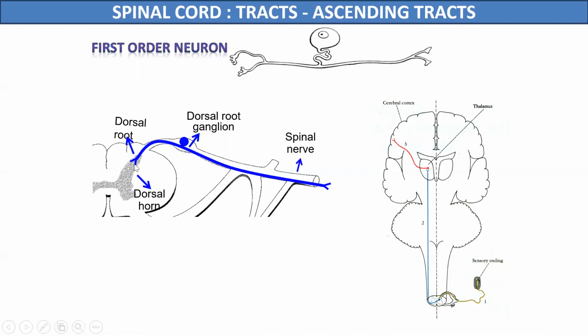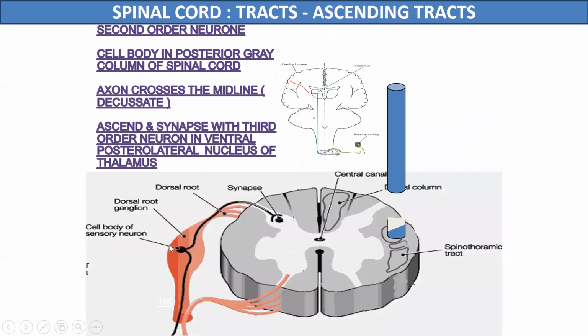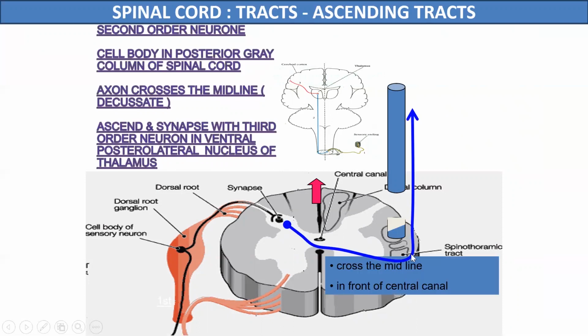And the second order neurons. Here in this diagram we can again see this pseudo-unipolar neuron with its central process passing towards the spinal cord. Now the cell bodies of the second order neurons are located in the dorsal horn of the spinal cord, and axons of these second order neurons start from here, cross over to the opposite side, and ascend up to the thalamus, to the ventral posterolateral nucleus of the thalamus.